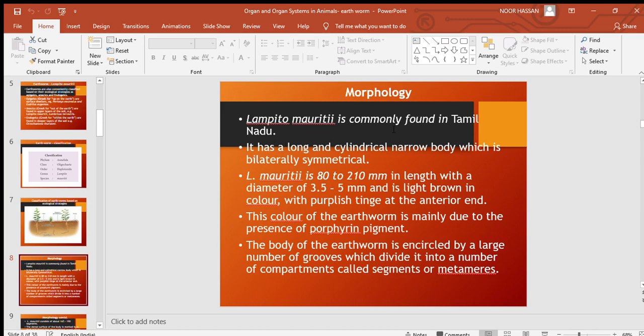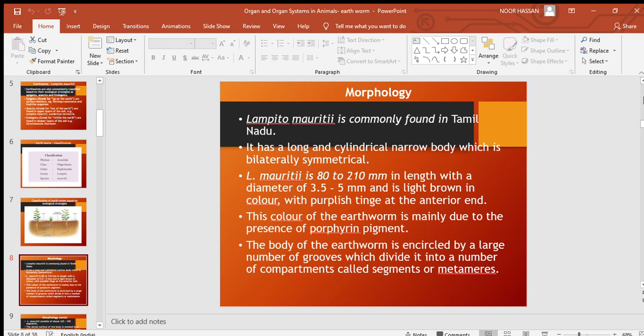Lampito mauriti is commonly found in Tamil Nadu. It is mostly available in Tamil Nadu, and it has a long cylindrical narrow body which is bilaterally symmetrical. Long cylindrical narrow body, and its symmetry is bilateral.